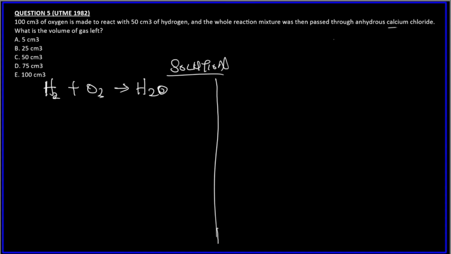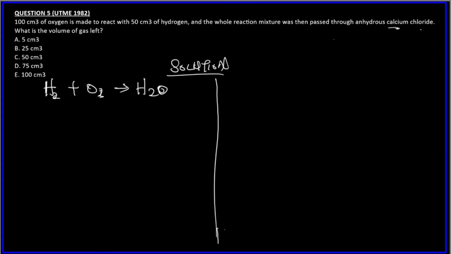I remember I said always find the balanced equation. The volume of the gas left will be that of the excess reactant, because H2O we don't need anymore, as anhydrous calcium chloride absorbs water. It absorbs steam. So you should take note of that.